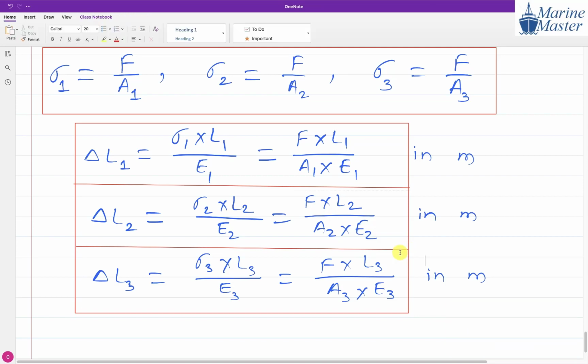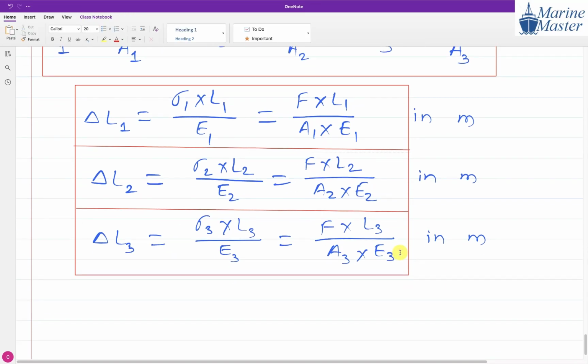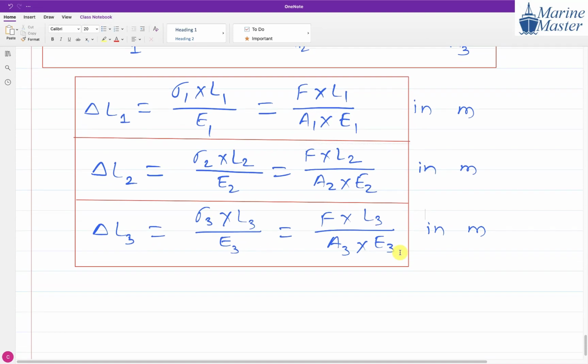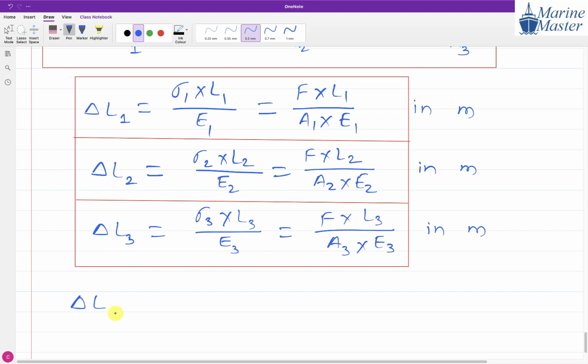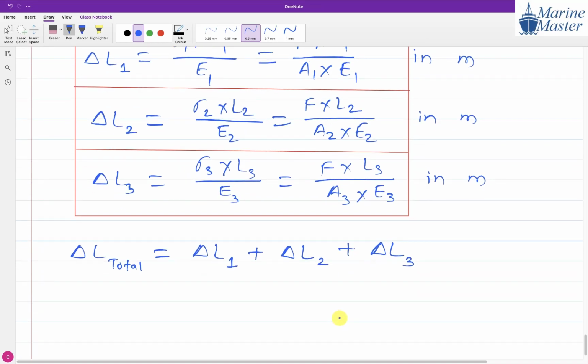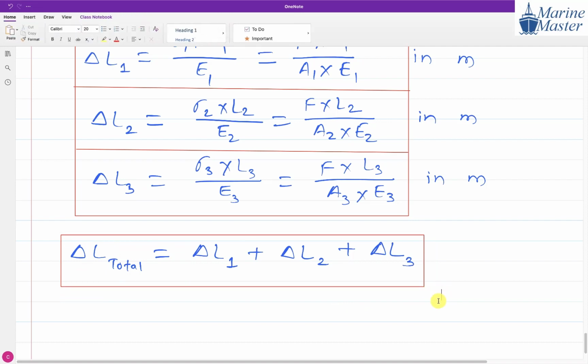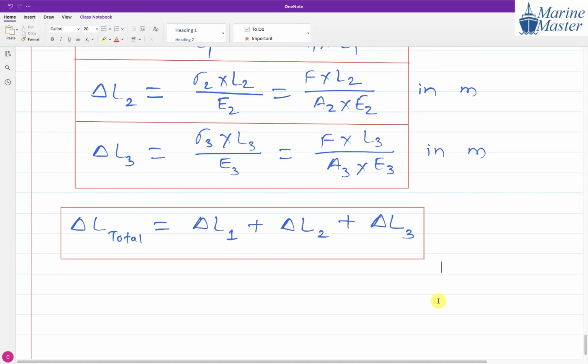So guys, now we have delta L1, delta L2 and delta L3. We have seen the change in length of part 1, part 2 and part 3. Now the next thing is the total change in length, delta L total. Delta L total will be equal to delta L1 plus delta L2 plus delta L3. So here we get the total change in length. Please everyone write down the discussion of total change in length.